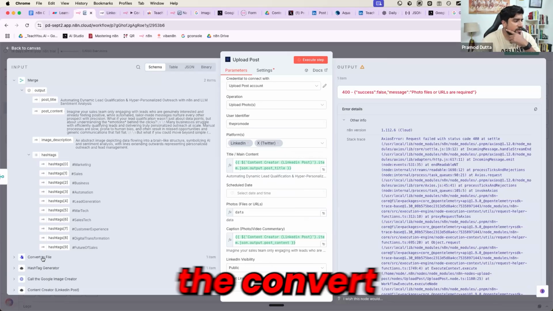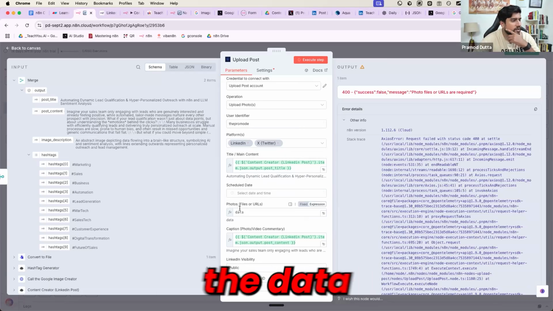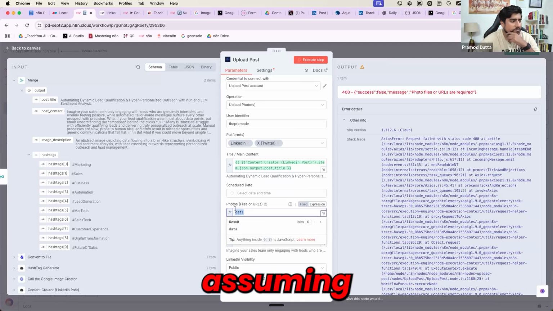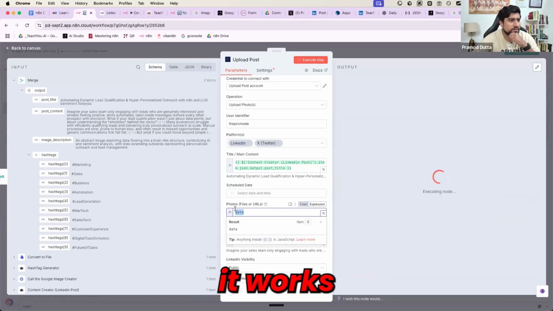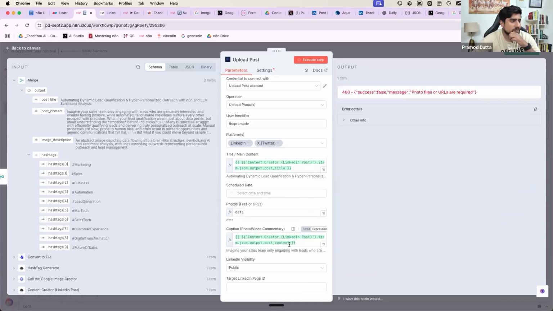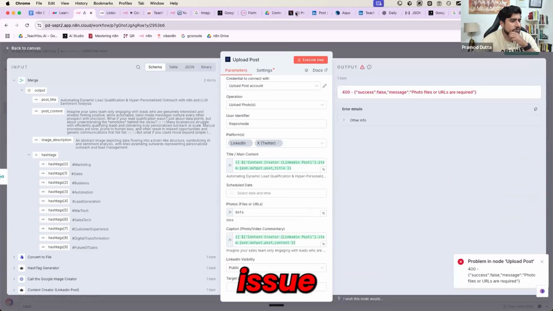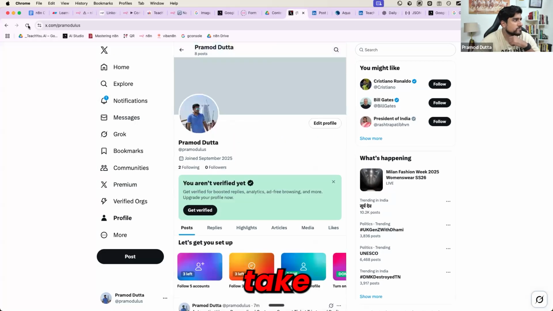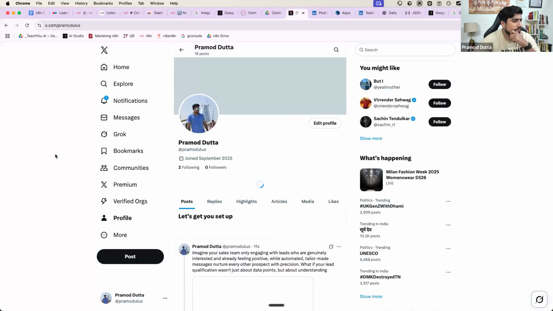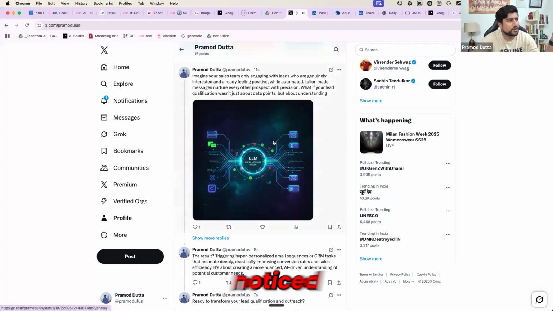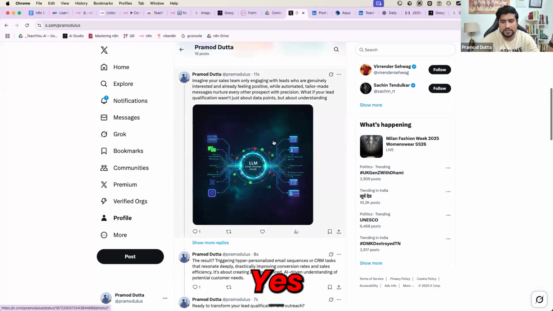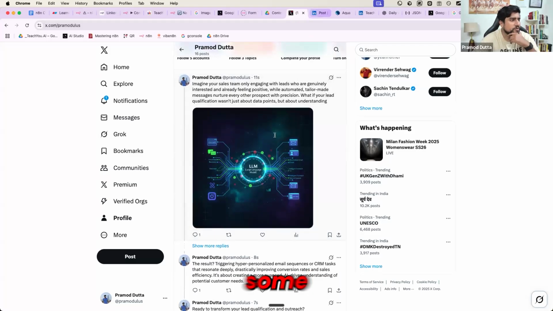Data basically means whatever the converted file is coming, right? It will directly use that data. That is what exactly we are assuming. Okay. And I'm pretty much sure it works. Sometimes it will give you errors, but it works most of the time. Okay. So let's see. Photo URL issue. Let me check. See, it works but gives an error. Anyone noticed? How many of you noticed? See, it works but gives an error, right? Yes, it works but still gives you some errors.